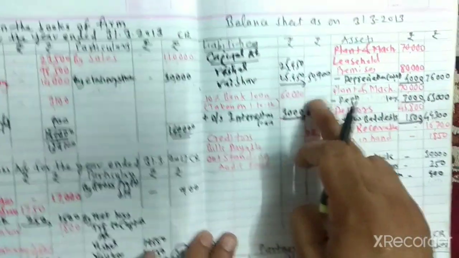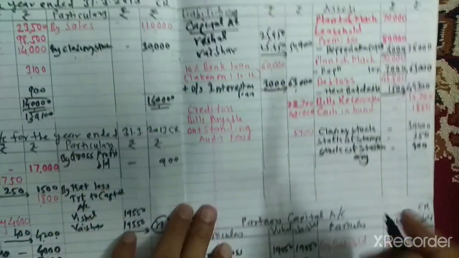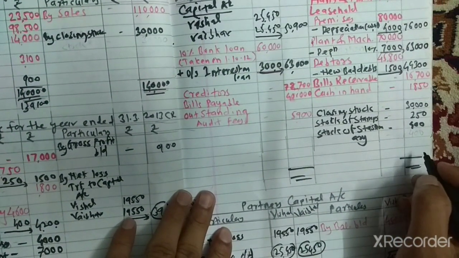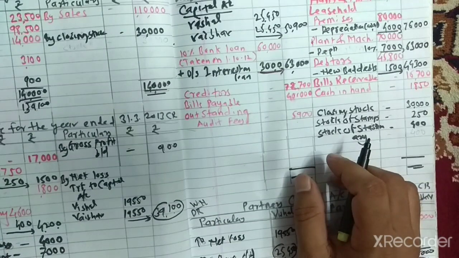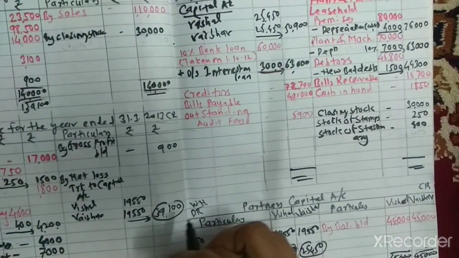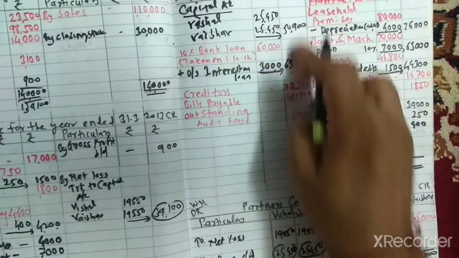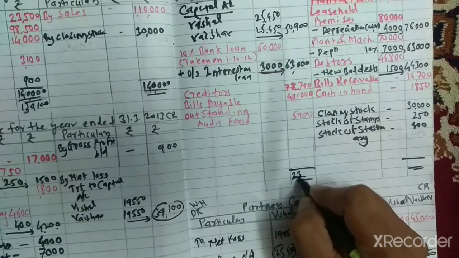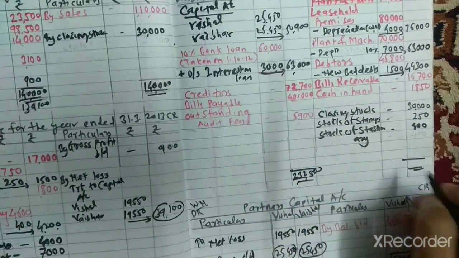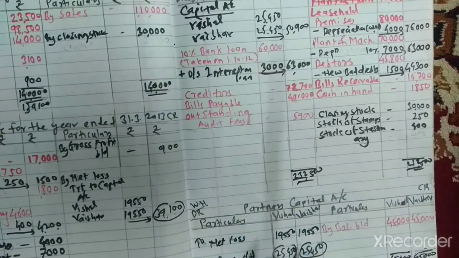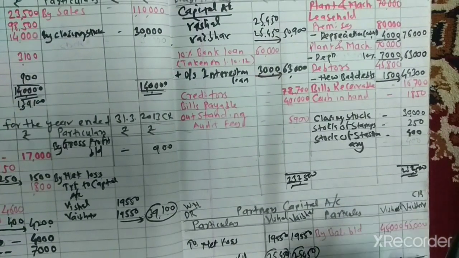Make the total of the liability and asset sides. Liability side total 2,32,500. Same total on the asset side, 2,32,500. Yes.